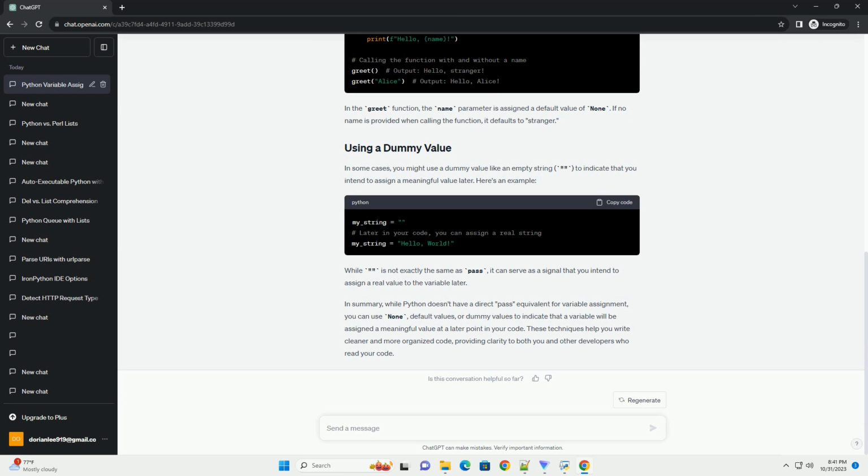In summary, while Python doesn't have a direct pass equivalent for variable assignment, you can use None, default values, or dummy values to indicate that a variable will be assigned a meaningful value at a later point in your code. These techniques help you write cleaner and more organized code, providing clarity to both you and other developers who read your code.